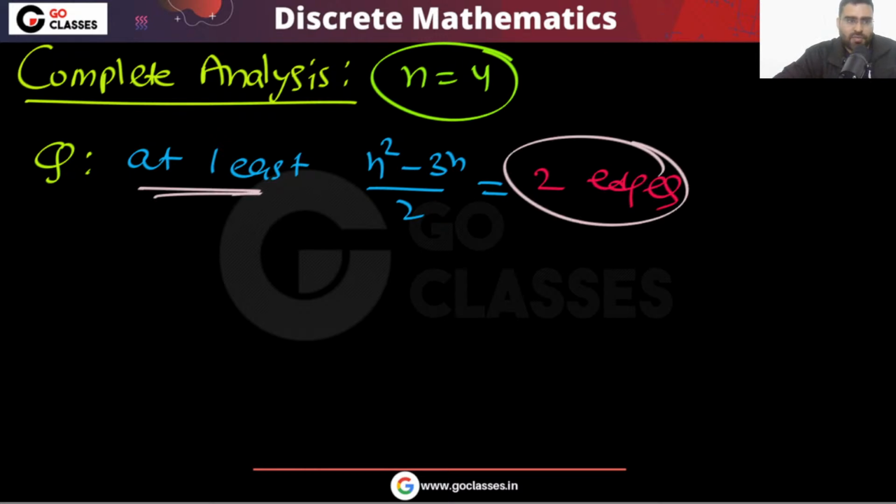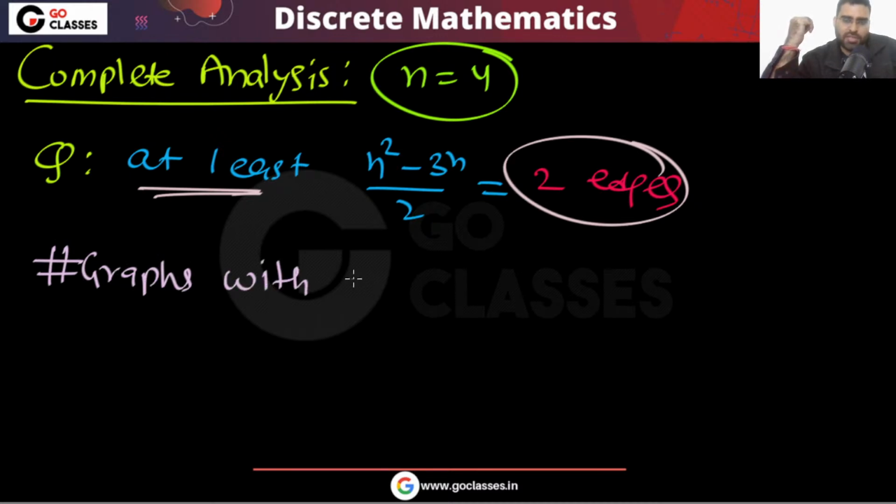Then your answer will be what? If you want the number of labeled graphs with at least 2 edges, with greater than or equal to 2 edges, then you will get a sequence, you will get a series, right? Yes or no?